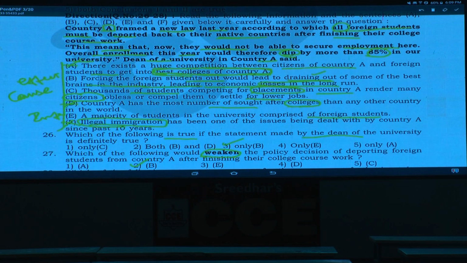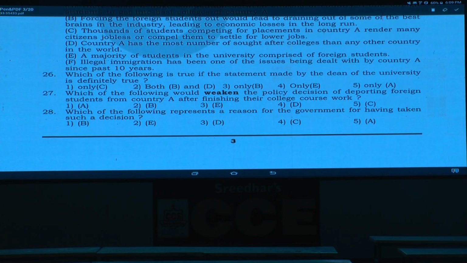Then next one, question number 28. Which of the following represents a reason for the government? Yes, what is the reason here? Reason or a cause, it is nothing but C. Then you can directly opt for C. Done with this? C, that is choice 4. And this is how to work out these type of questions. Without analyzing A, B, C, D, E and F, if you directly go into the questions, there is every chance of confusing within the choices.